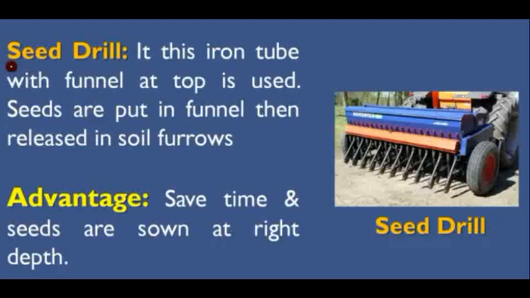So the farmer will put the seeds into the funnel, and the funnel will carry the seed, and the seed will pass through the iron tube and reach the soil at the correct depth. So the seed will be covered by the soil, and there will be proper distance between the seeds.